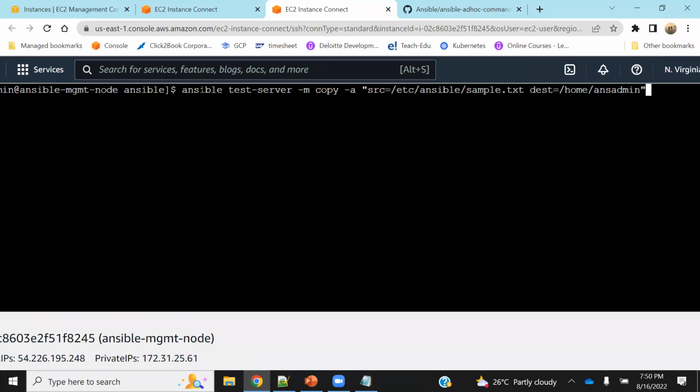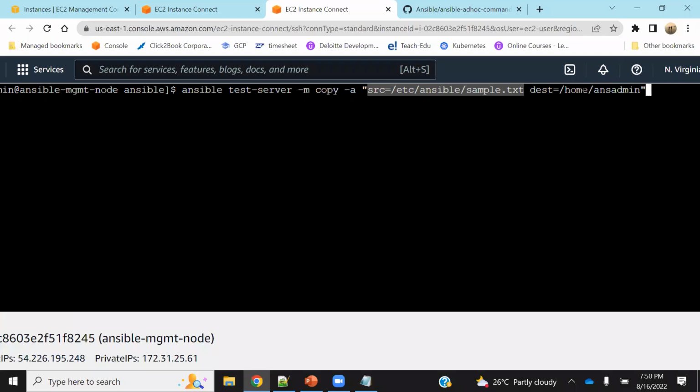It is saying Ansible, go to test server, use -m, m is for module, use the copy module, and the argument -a: in the source, in the path /etc/ansible, you have a file called sample.txt. In the destination, copy it to this location.